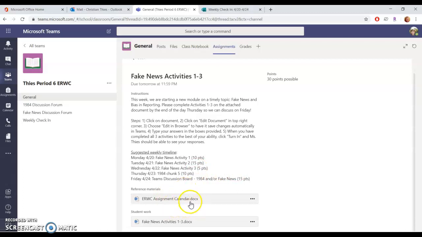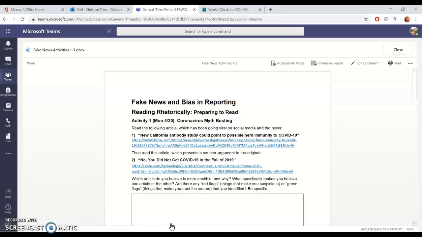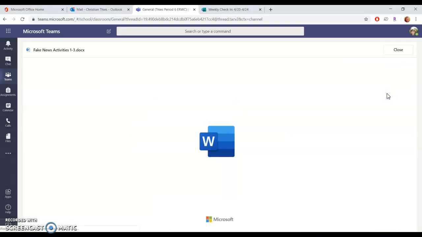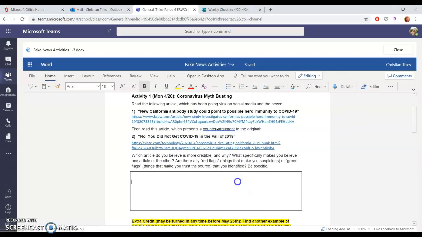this is a reference material, so you can't edit that. But if you click on student work, fake news activities 1 through 3, this is actually an editable document. So if you click on it, it should pop up like this. And here is a thing where you can fill in. If you go up here to the top, it says edit document. You can either edit in the Word app if you choose, or just edit right here in the browser. I'll show you guys how to edit right here in the browser. And now, if you notice, it lets me type.